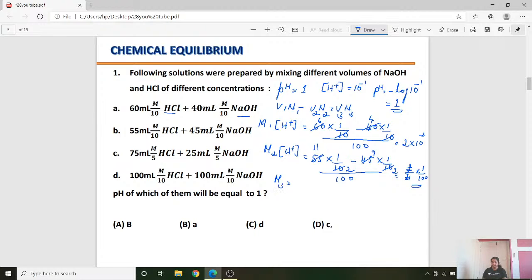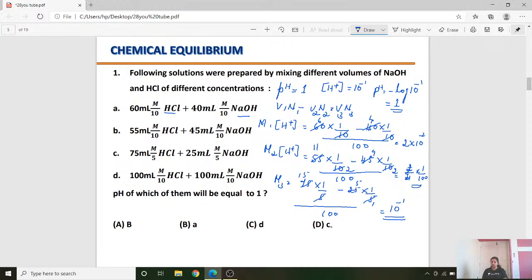M3 is equal to, H plus is equal to 75 into 1 by 5 minus 25 into 1 by 5 divided by 100. This is 5 ones are 25, 5 5s are. So 15 minus 5, that will be 10, student. So you are going to get 0.1 or 10 to the power of minus 1 as the concentration. And we said when 10 to the power of minus 1, pH will be equal to 1. So this is the answer.